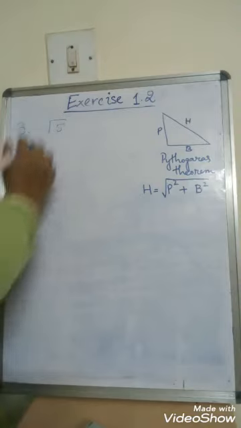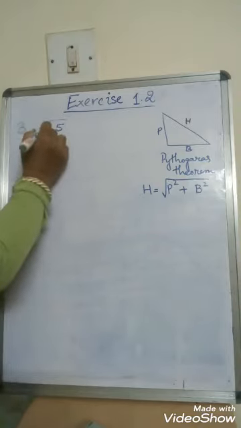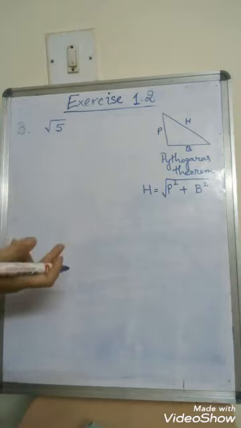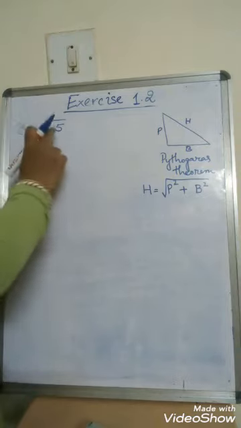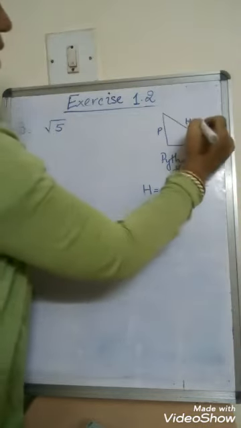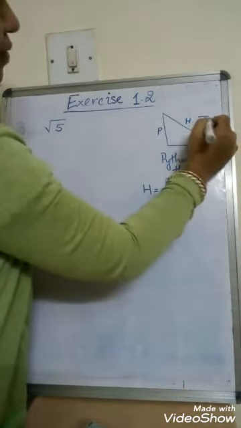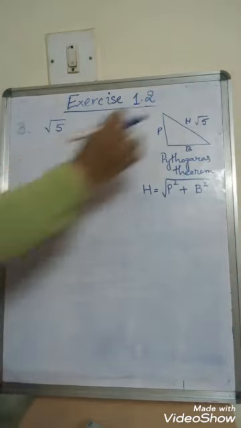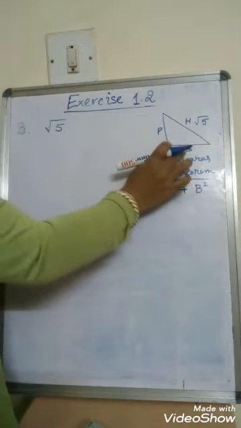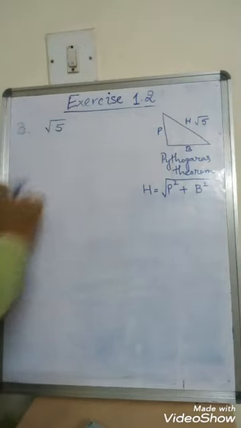Now here we have been asked to find out square root of 5. Now square root of 5 I cannot find out directly, right? But I have to break this. So what I am going to do is, let me take the hypotenuse as root 5. Now I have to break this root 5 into p and b.